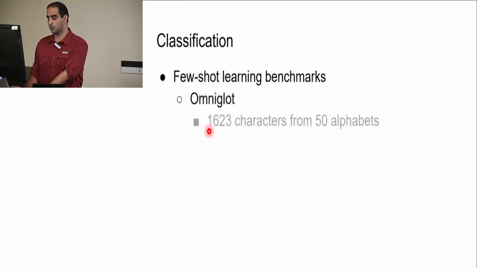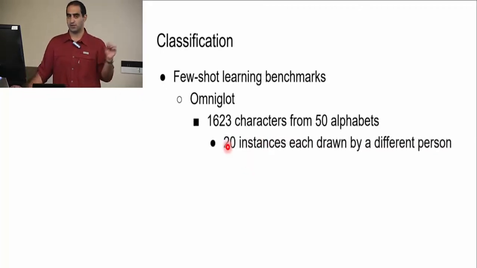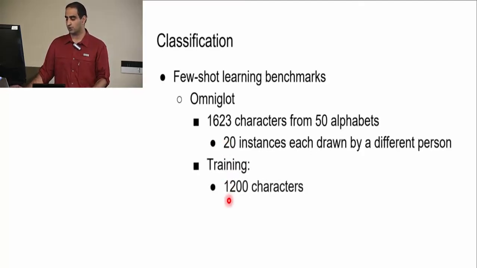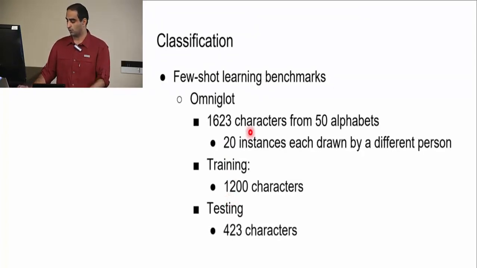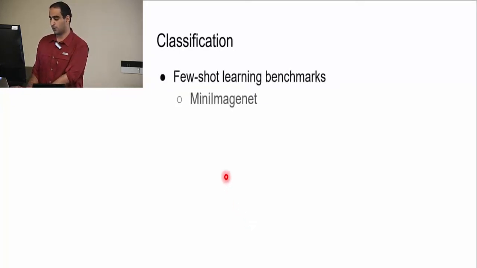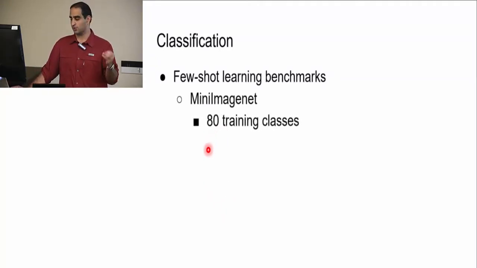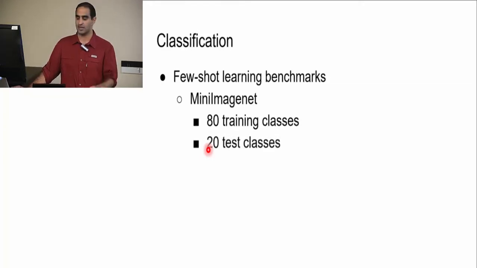So what are the benchmarks for classification? One of them is Omniglot, which is a data set of 1623 characters from 50 different alphabets. And each of those characters has 20 instances, each drawn by a different person. For training, we use 1,200 characters. And for testing, because it's n-way classification, we pick n from the remaining 423 characters. Another benchmark is mini ImageNet. It's images from ImageNet, but smaller, so it just has 100 classes, and they use 80 for training and 20 for test.